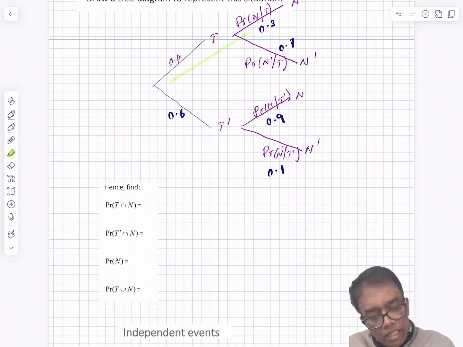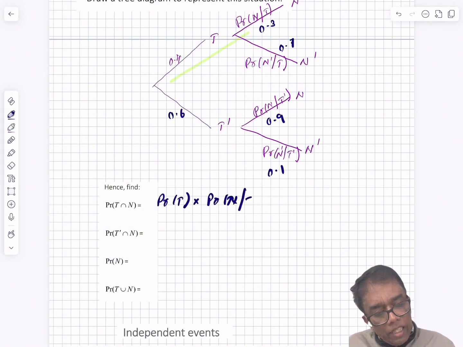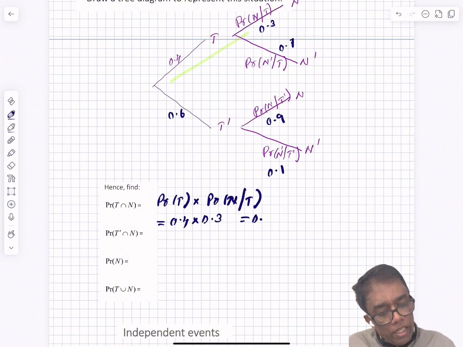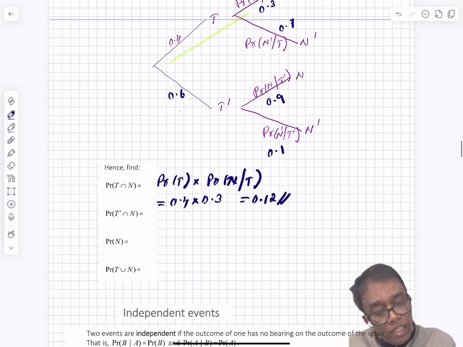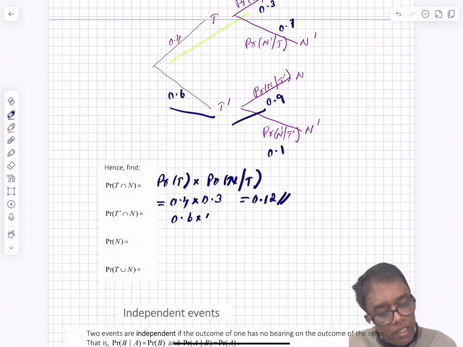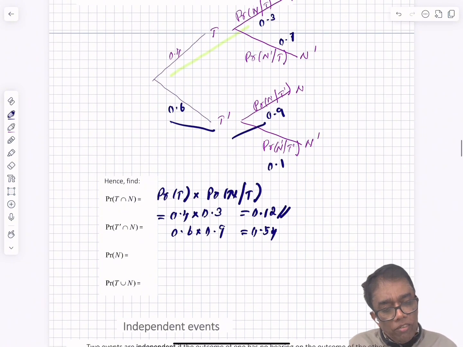T and n is the probability of t times the probability of n given t. 0.4 times 0.3 is 0.12. T dash and n is this one, 0.6 times 0.9, 0.54.